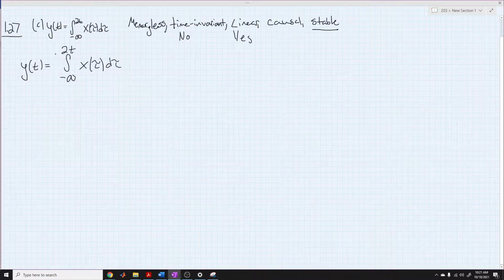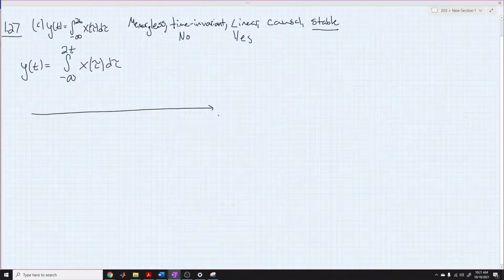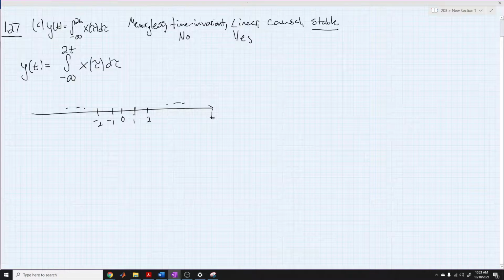Now, if we look at our bounds of integration, here's our time axis, and here's 0. Here would be 1, and here would be 2, and here's -1, and here's -2, and so on. Let's say we wanted to look at time t equals 1, right here. So we want to look at y of 1.